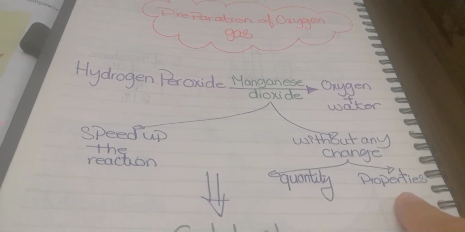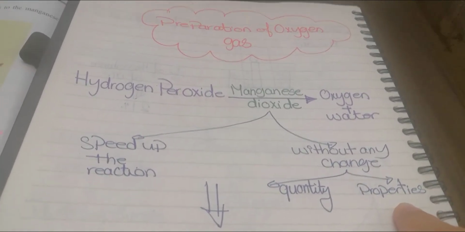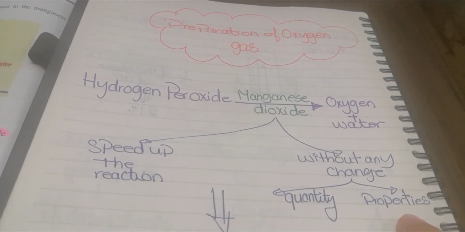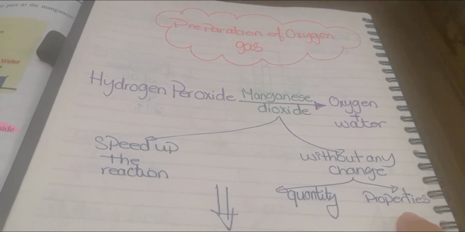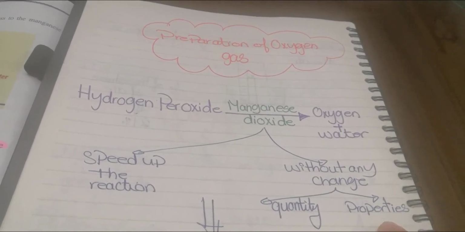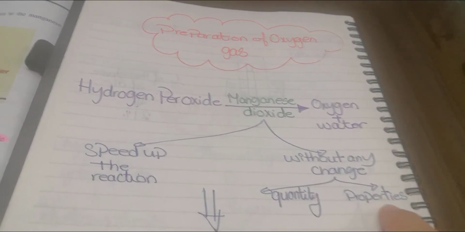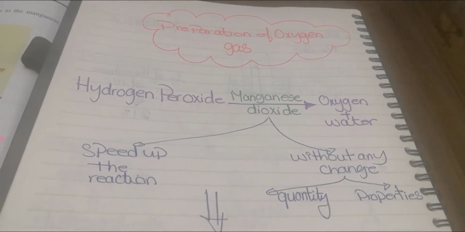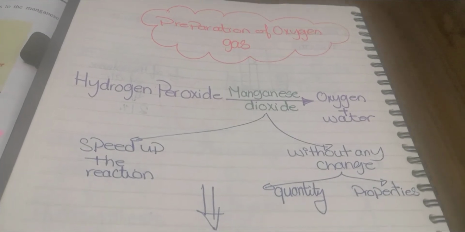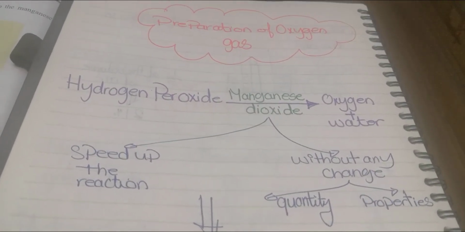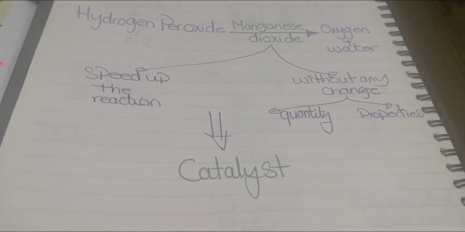Properties like what? Properties like its color. If you saw this before in the lab, manganese dioxide is in the form of a black powder. This black powder remains as it is, whether before or after the reaction. So all of its properties, whether color or form, which is a powder, also remain the same before and after the reaction. That's why we call this manganese dioxide a catalyst.